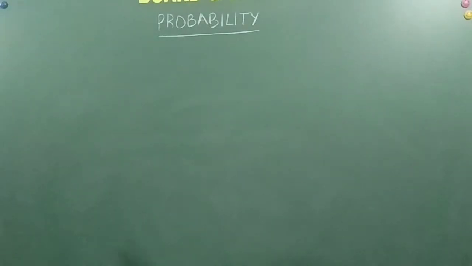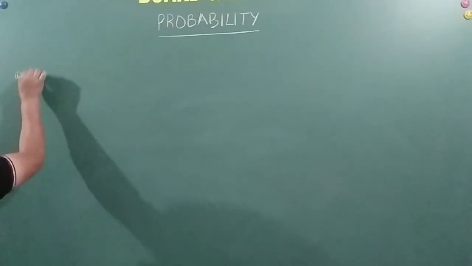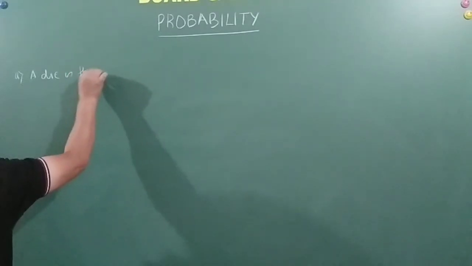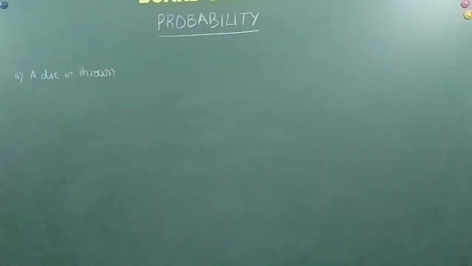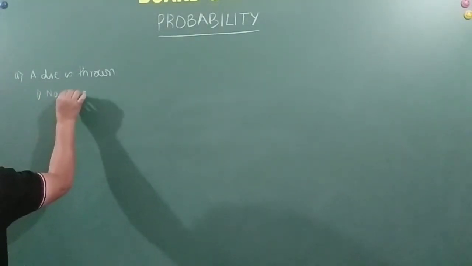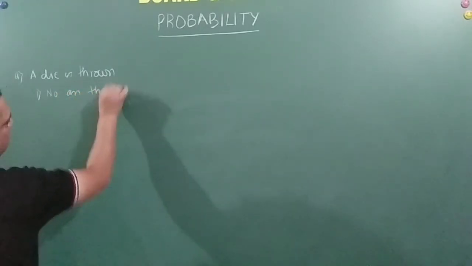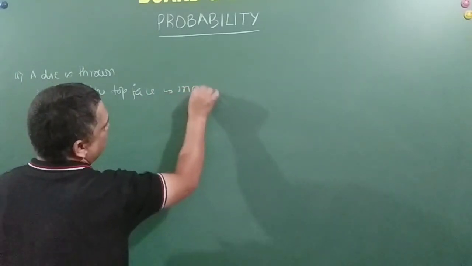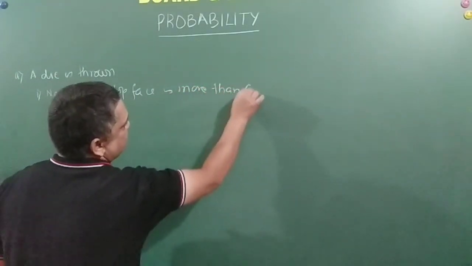Friends, now a die is thrown. Find the probability of: first one, number on the top face is more than 6.